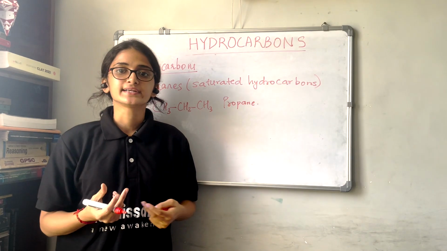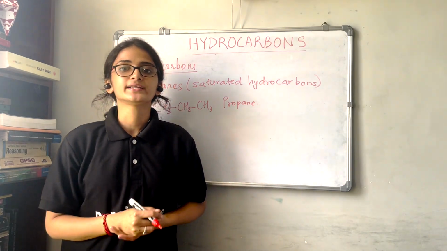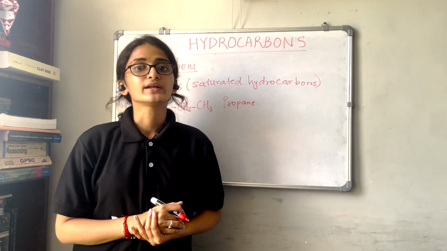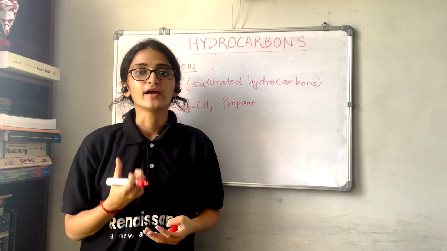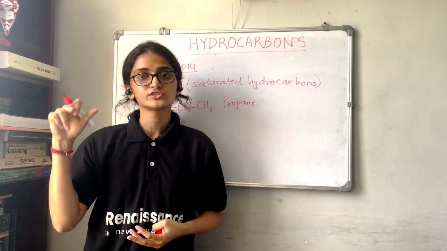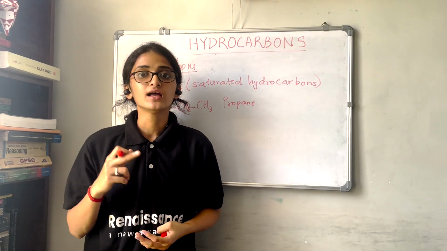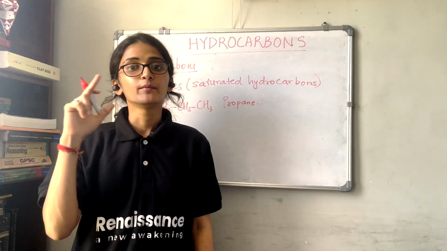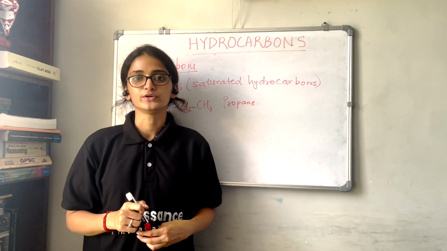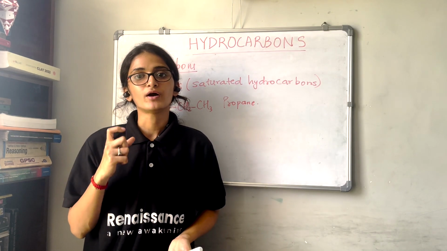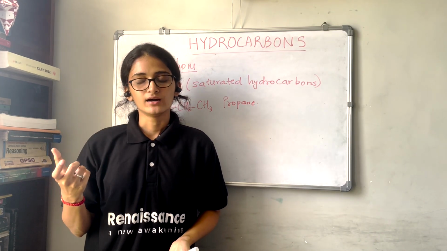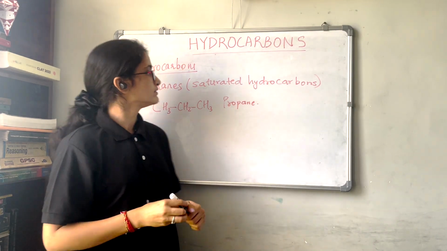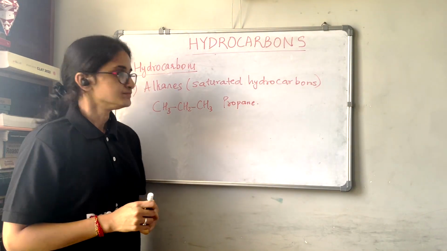The next category that we have is aromatic hydrocarbons. Now what are aromatic hydrocarbons? Aromatic hydrocarbons or arenes have a closed chain, that is a cyclic chain, plus they have unsaturation, that means double bonds in the cyclic chain of hydrocarbons. We are going to see the alkenes and arenes in the next part. So today we will see the alkanes.